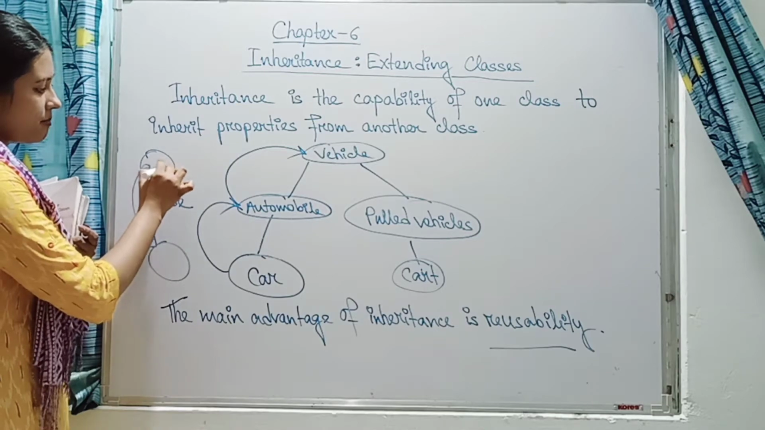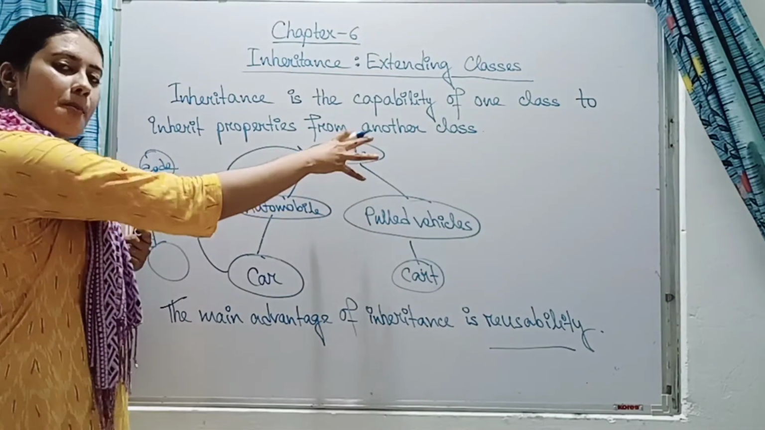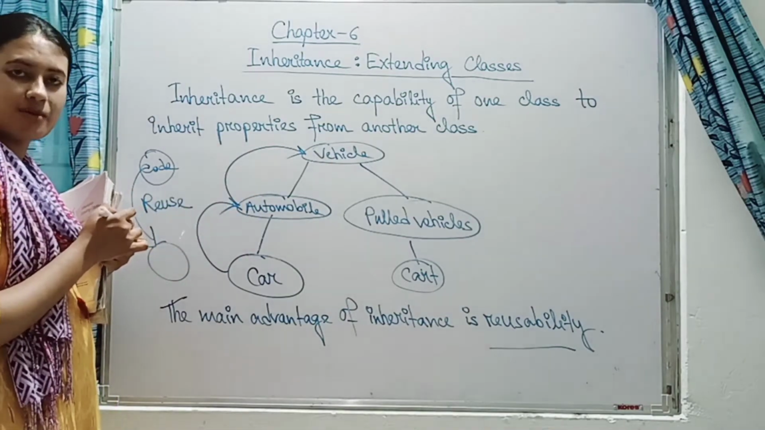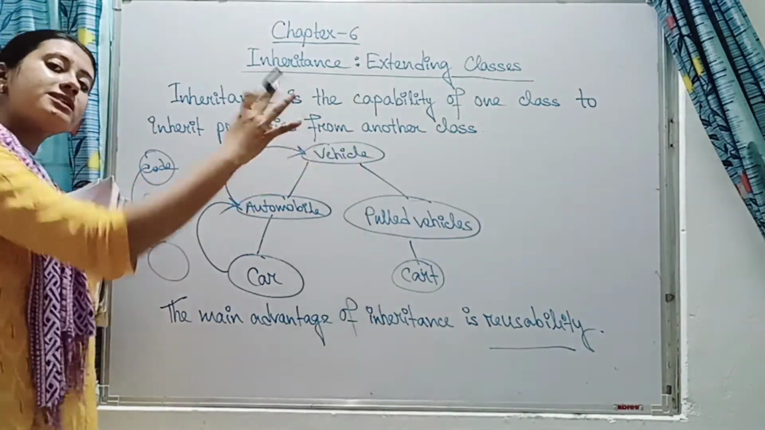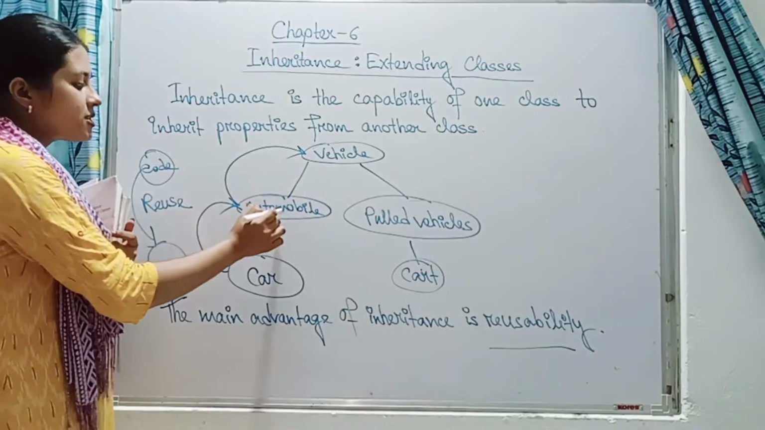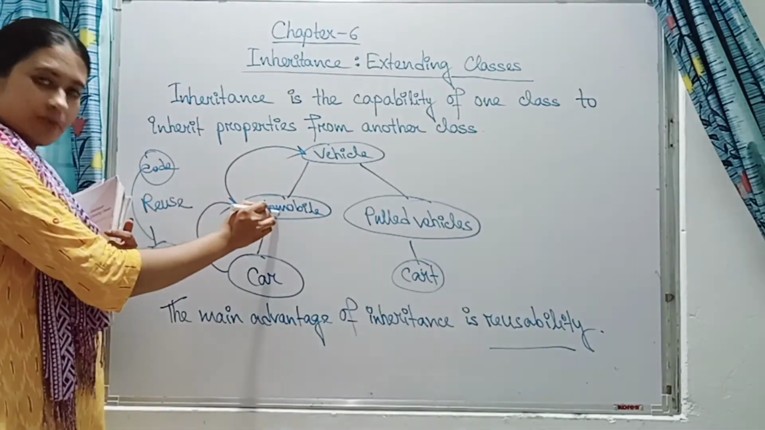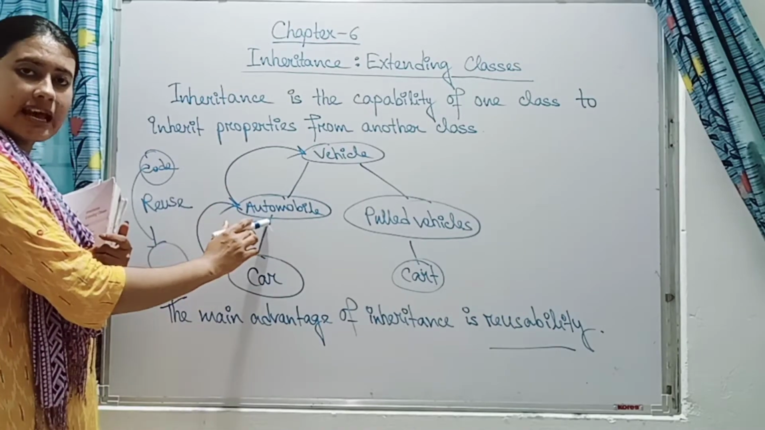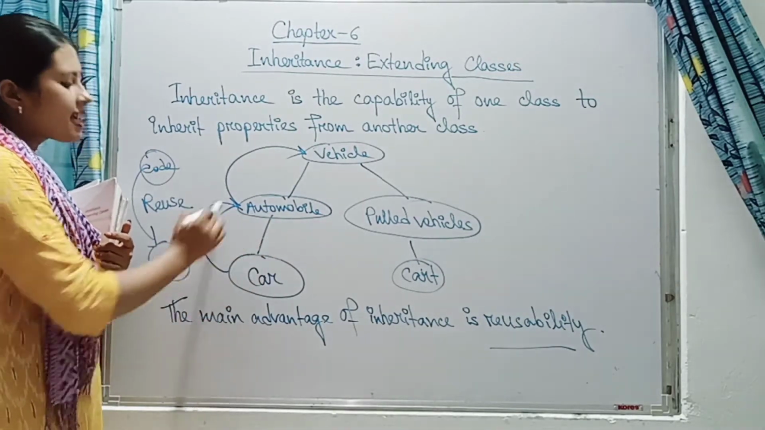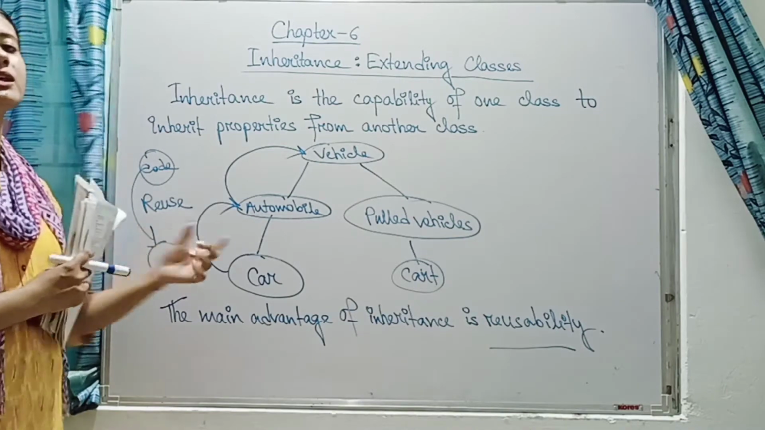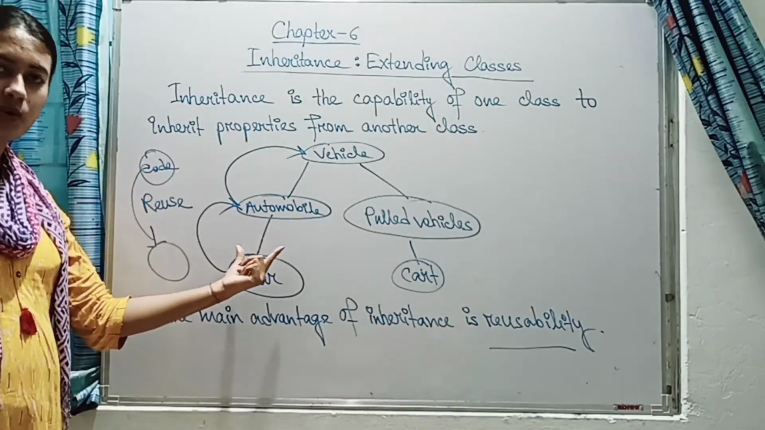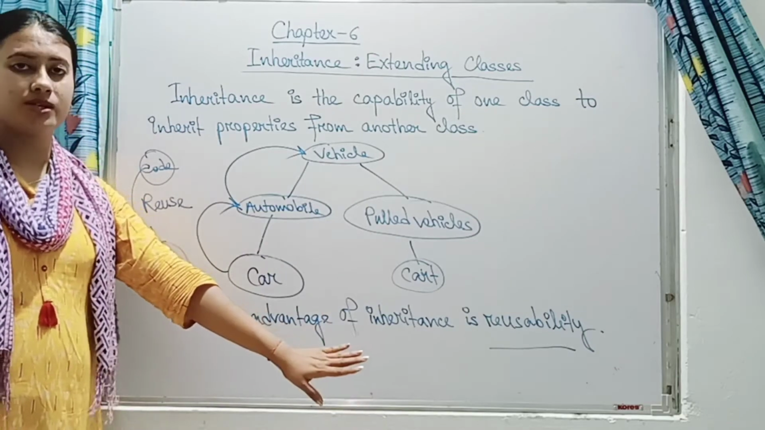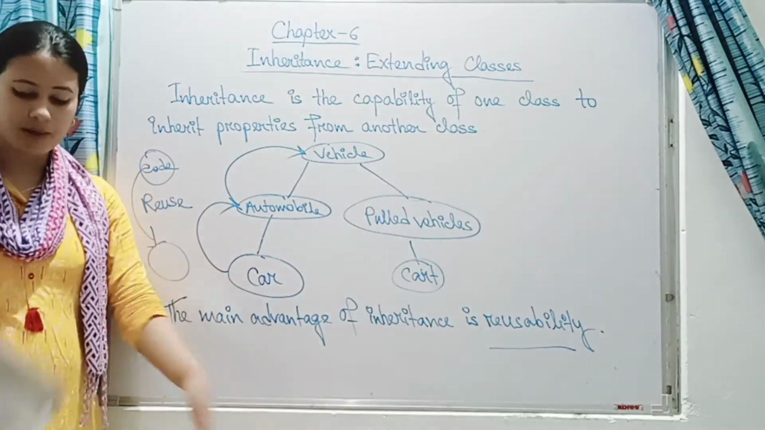Because you see here some properties are predefined. Automobile is taking that predefined property. So these predefined properties are defined earlier. So this automobile is reusing that property. Now the properties which the automobile has are also predefined, and car is reusing those predefined properties. So the main advantage of inheritance is what? Reusability. This you always remember.